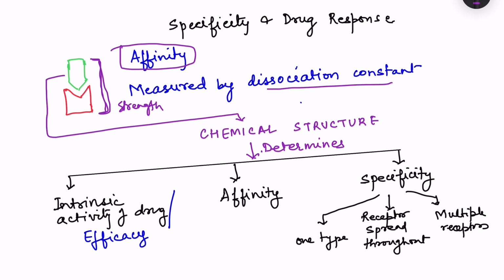Suppose the drug is binding weakly, then the probability of dissociating from this protein will be much more. So if we observe over a particular time, it will remain in the dissociated state, that means separated from the protein, for much more time than in the associated state, that is in bound form. Okay, so this concept helps us in measuring the dissociation constant, which is a measure of affinity. The more the affinity, the longer the binding time, and the less the probability of dissociation. Okay, and this binding is also dependent on the chemical structure of the drug. So this chemical structure, as I told you, determines the affinity.